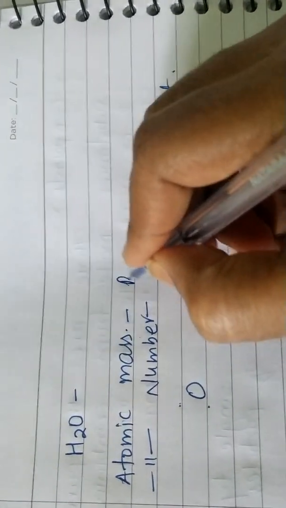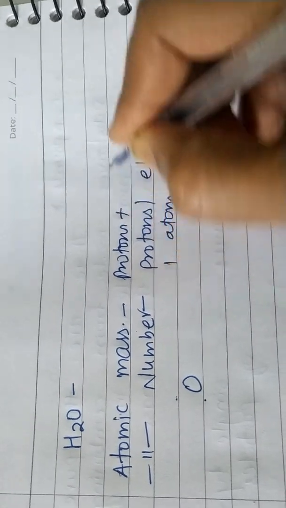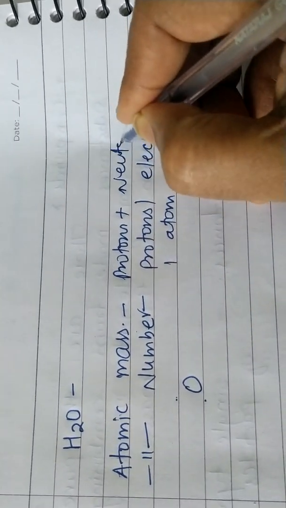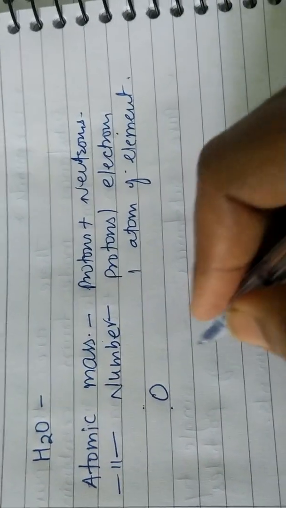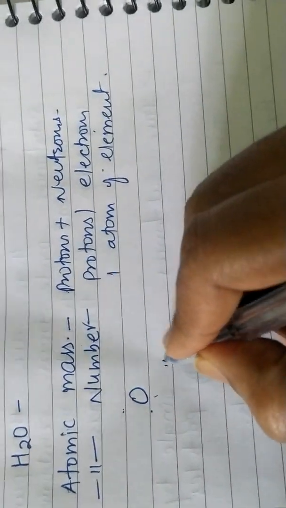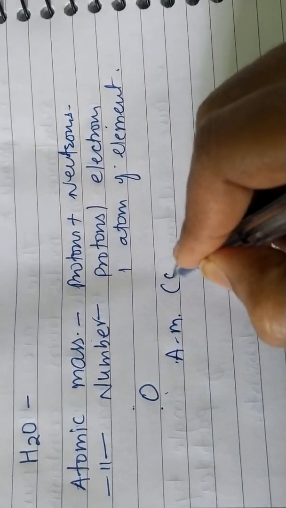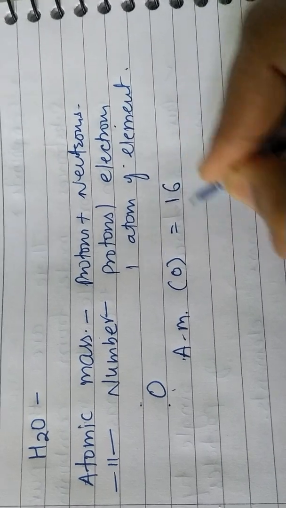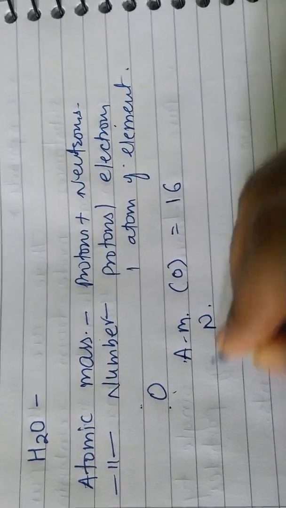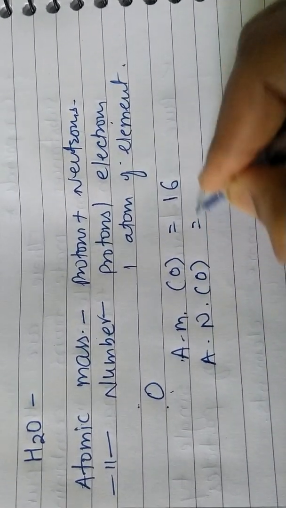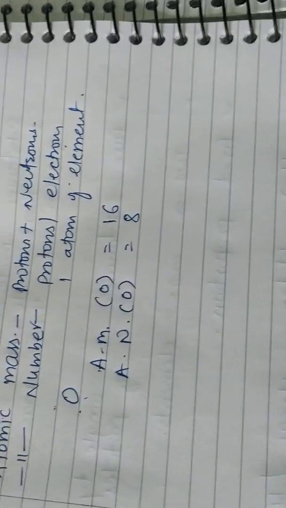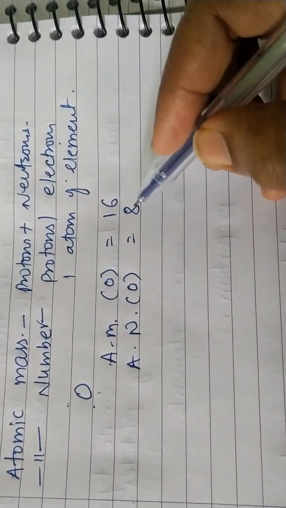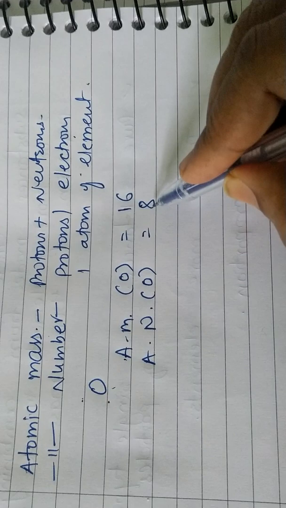Atomic mass is the number of protons plus the number of neutrons. Now, the atomic mass of oxygen is 16 and the atomic number of oxygen is 8.